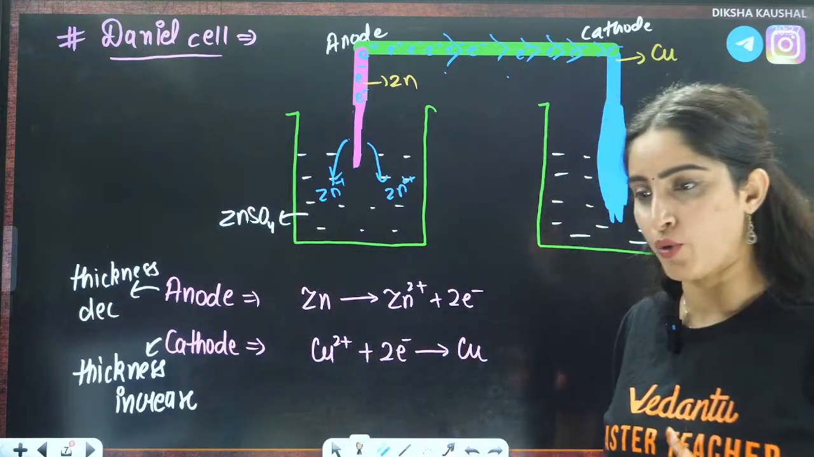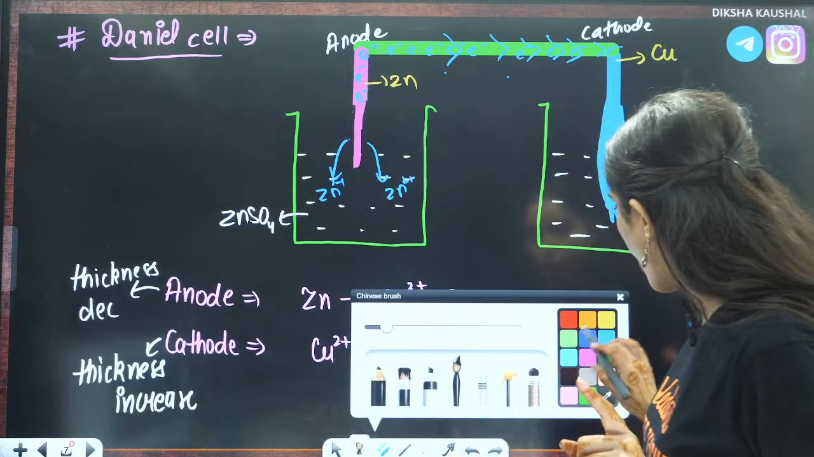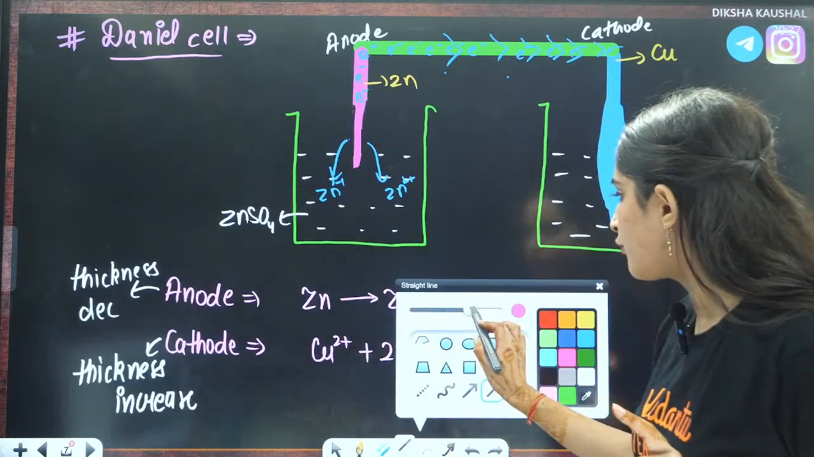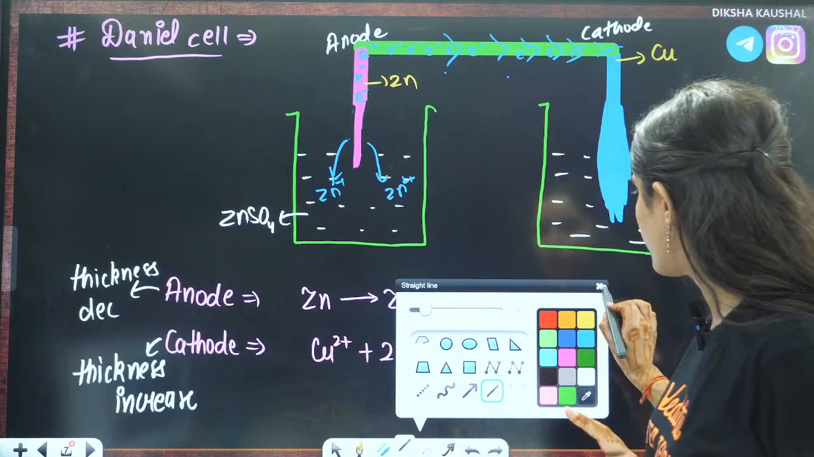That is the first important point. The second important point is the flow of electrons. Let us talk about the flow of electrons here.